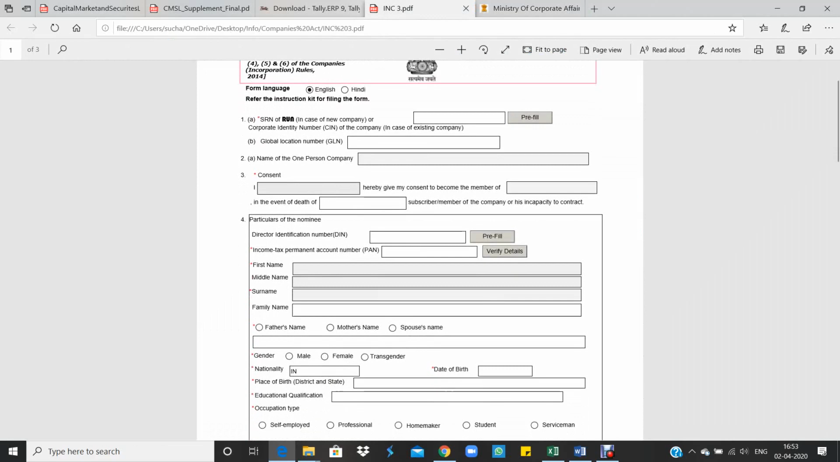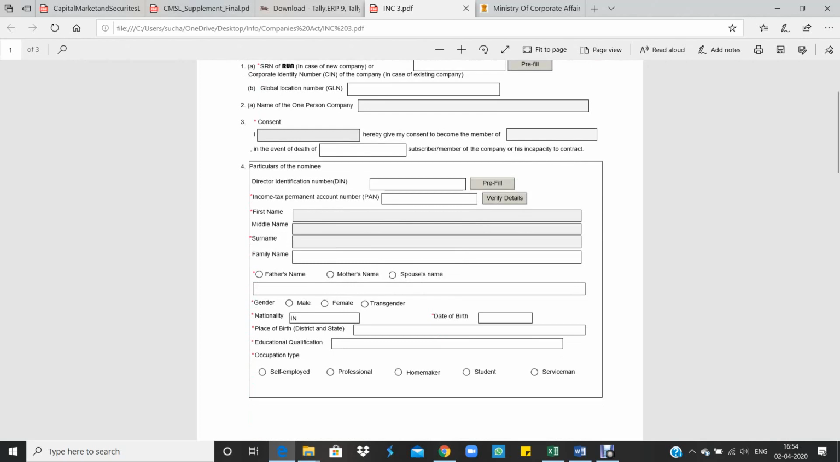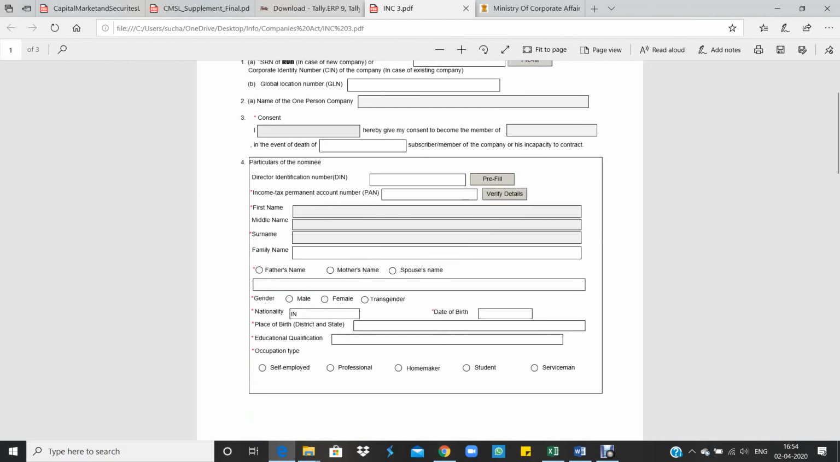Here, SRN of the RUN in case of a new company, or corporate identity number in case of an existing company. See, if a one person company is being formed newly, it's a new company, then the SRN of the new company has to be filled, and if it is an existing company, then the corporate identity number has to be filled. And if you give the details and click on pre-fill, then the name of the company will automatically appear.